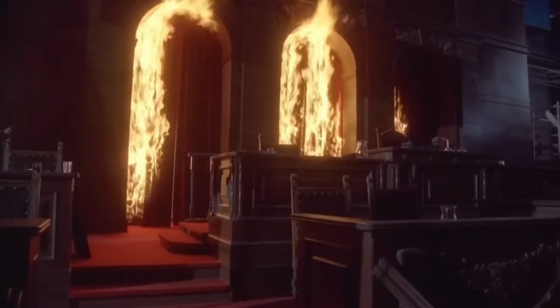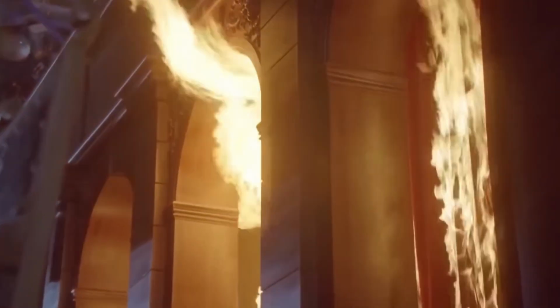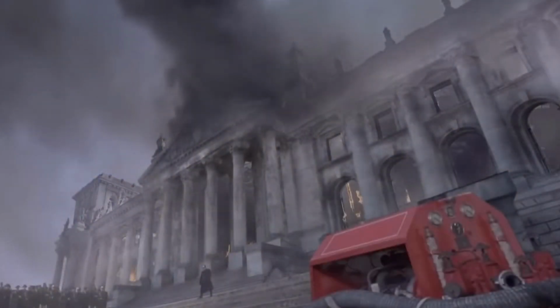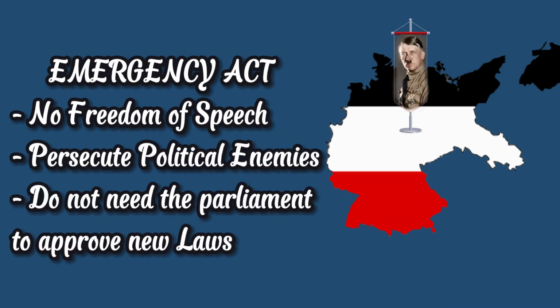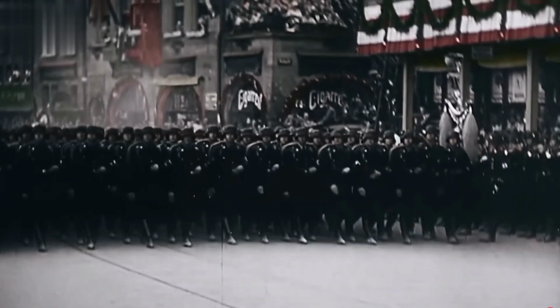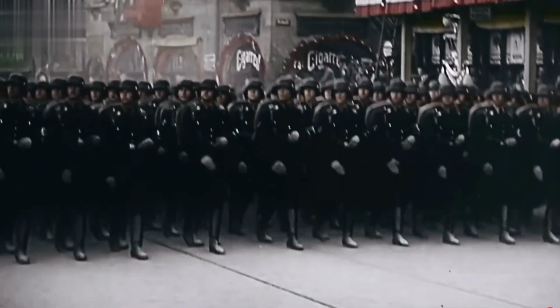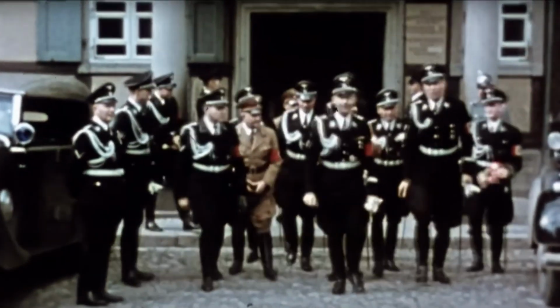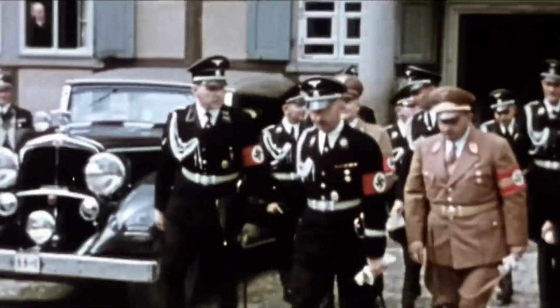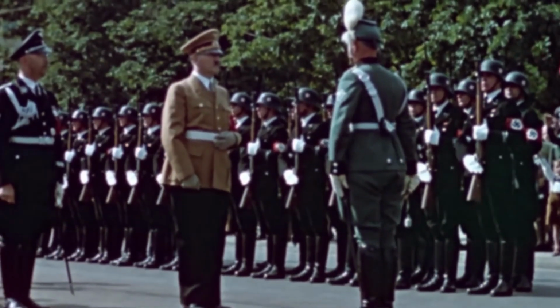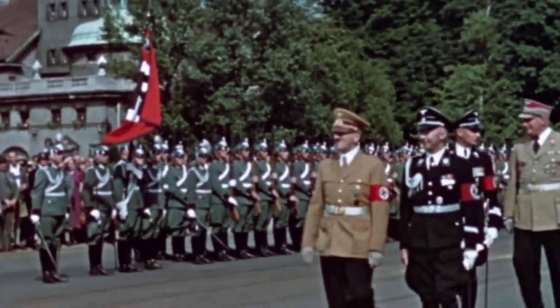But something that happened would completely change that country. Overnight, the German parliament was set on fire and destroyed. Adolf took advantage of the opportunity and instituted the Emergency Act, saying that the communists had set fire to the parliament, and that to stop them, the government could persecute opponents, pass laws, and repress freedom of expression. With this, Hitler created the Gestapo, which would be the German secret police, and used it to persecute political enemies and opponents. Hindenburg, who was the only man who could stop Hitler, died, and so the position of president and chancellor became one. Now Hitler was officially the dictator of Germany.